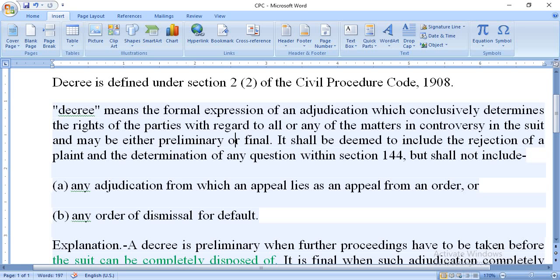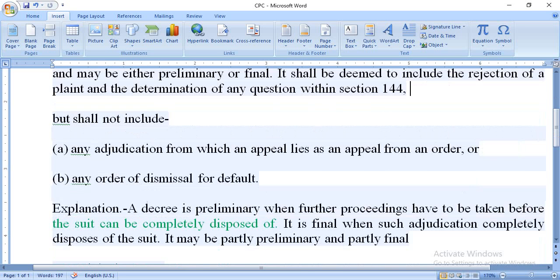And the determination of any question within Section 144. So any question under Section 144 also will be a decree. And we know Section 144 talks about restitution. But decree shall not include, and here we can get two exceptions.